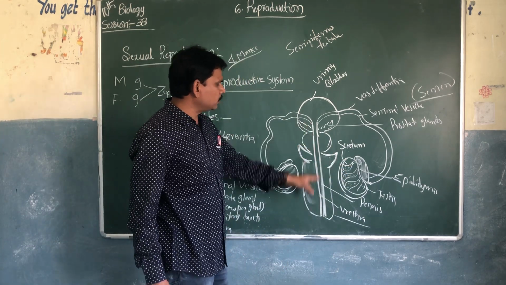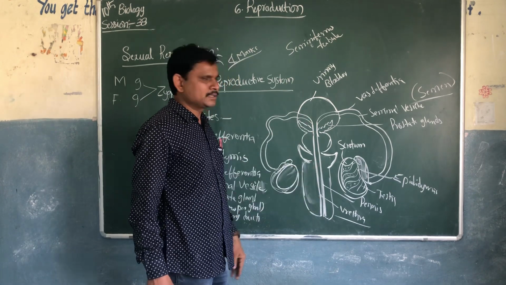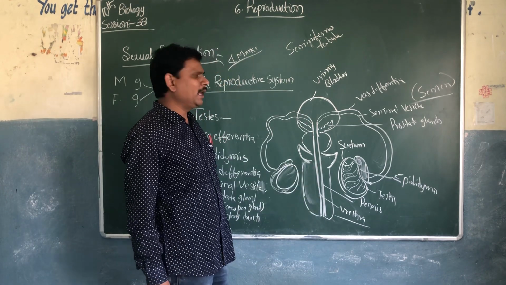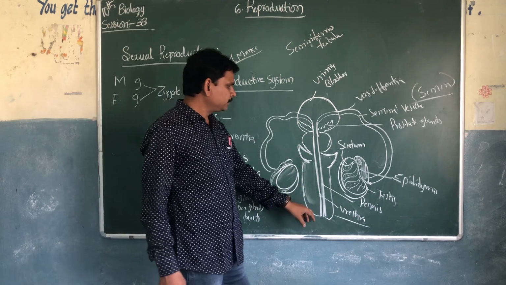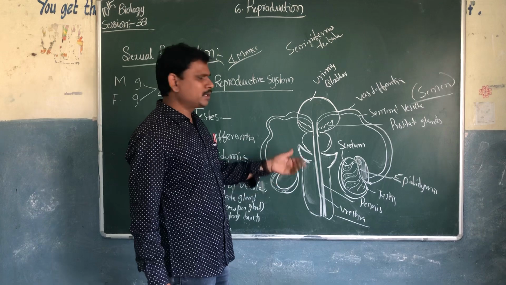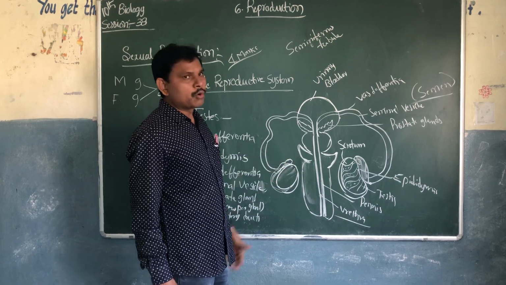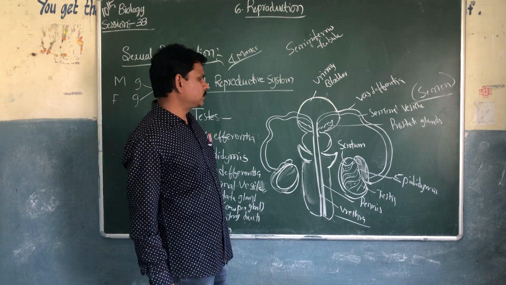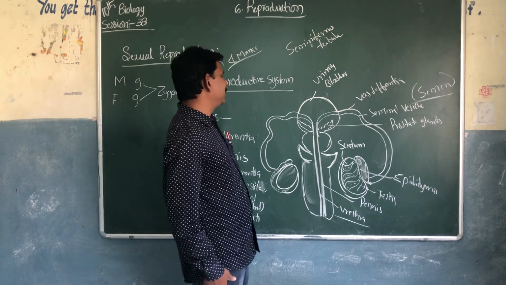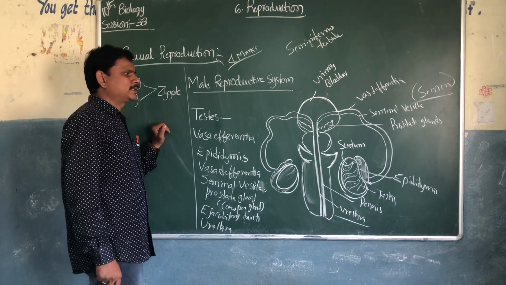So the sperm also passes through only one duct, that is the urethra. In females, there are separate systems, the urinary system and the ovum system. Two urethras are there in the females. This is about the male reproductive system.